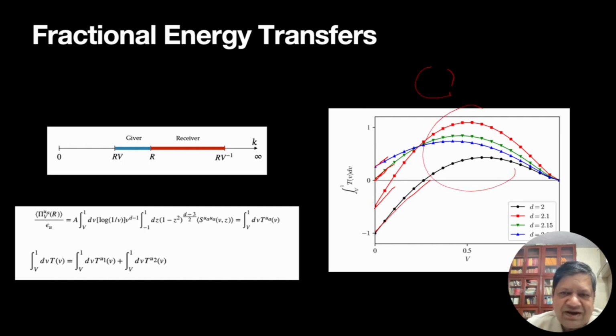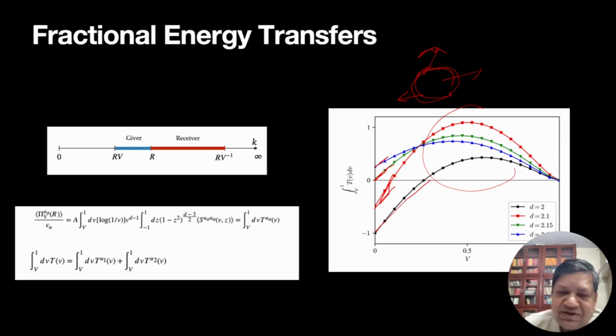If I make a sphere like this, the energy is forward. But for d equal to 2.1, there is an inverse cascade. Overall energy is flowing in for d equal to 2.1. But at 2.15 it is 0, and anything above 2.15 it is positive. So at 2.5 there is no energy going out of the sphere.